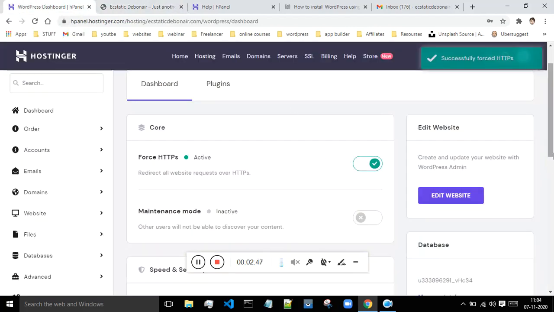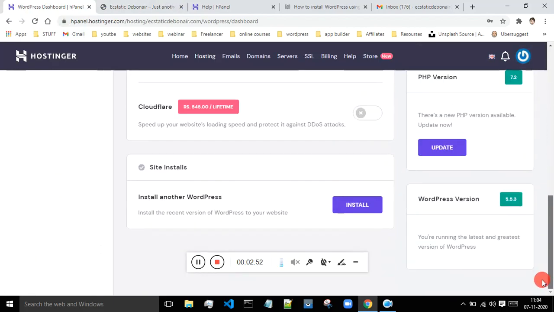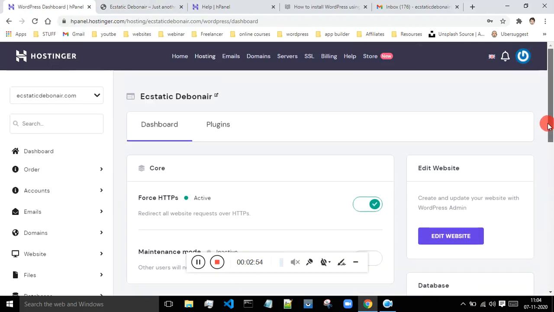So you just have to change this option, then just scroll down, and this is other required information about your website. Now if you want to edit your website, you can click on this edit website and do that, or you can do one more thing. Let me just show you how to edit your website from this option.